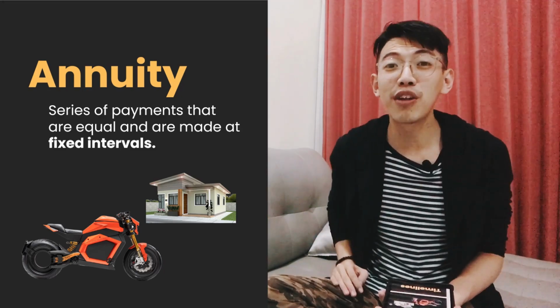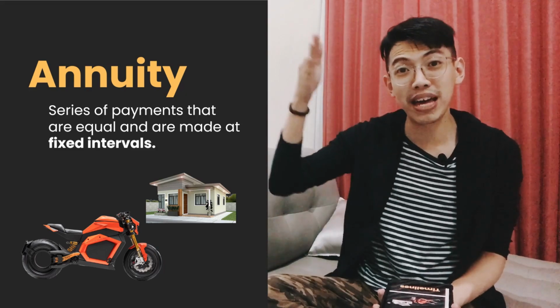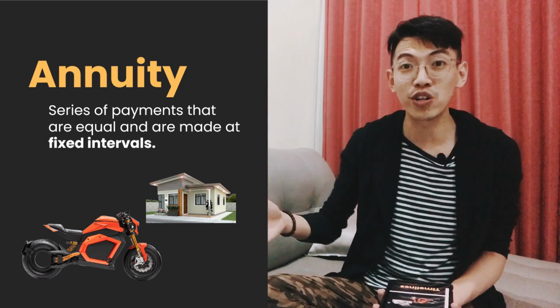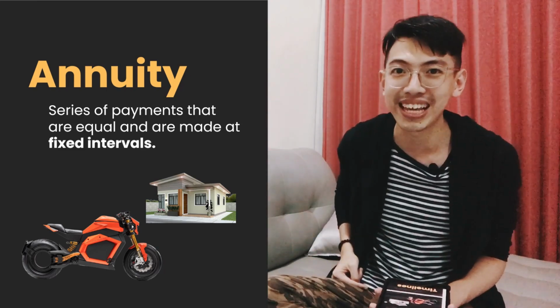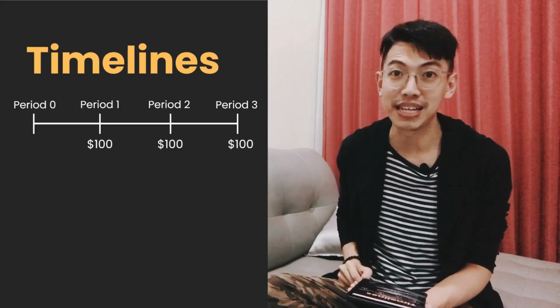The example is that when we pay a housing loan, every month we have to pay the same amount. Or maybe we want to pay a vehicle loan, every month we have to pay the same amount. That is annuity. Before we talk deeper about annuity, let's talk about timelines.